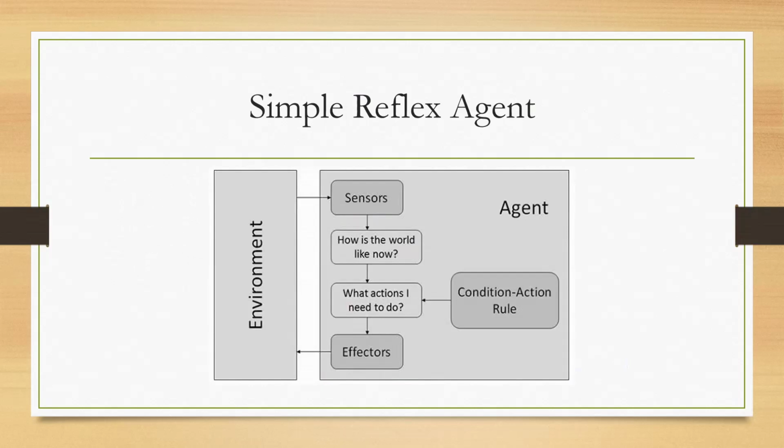Before we move on to the types of agents, there are four concepts that come up repeatedly in all of them. The first one is called agent, the second one is sensor, the third one is environment, and the fourth one is effectors. So what is called an agent? An agent is autonomous action. It will do all the actions autonomously, as we have seen already in the previous video. And what is a sensor? The sensor is nothing but what perceives the input from the environment. It receives input from the environment. That is called a sensor.